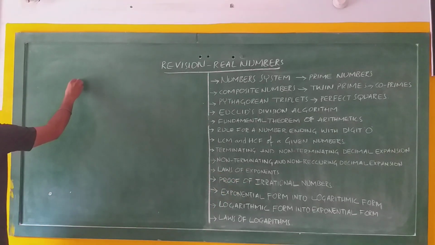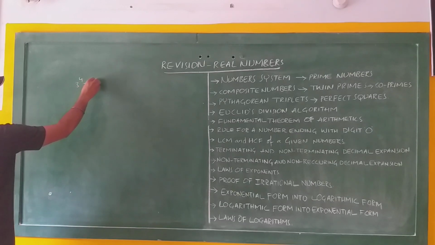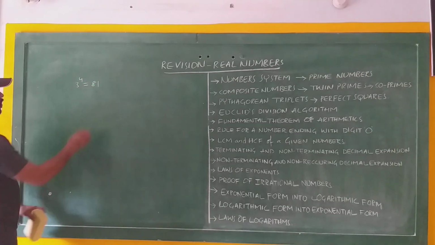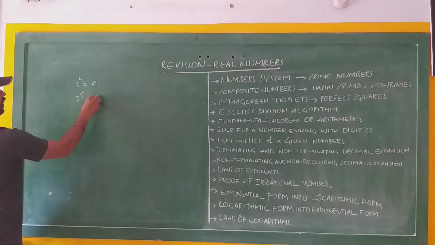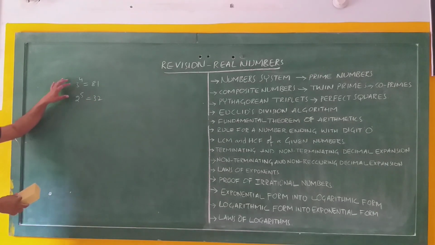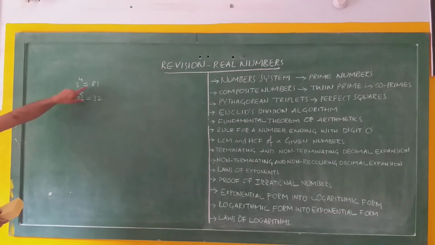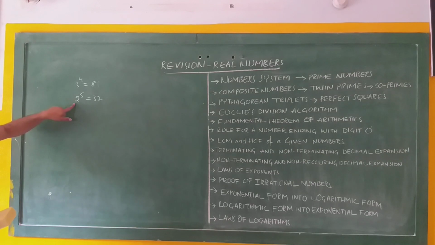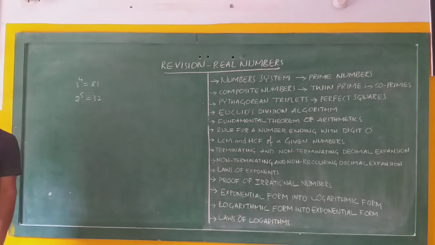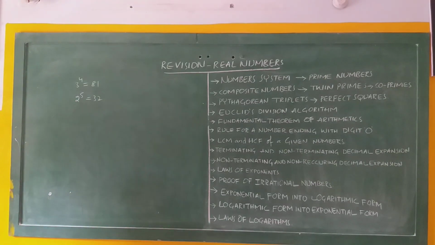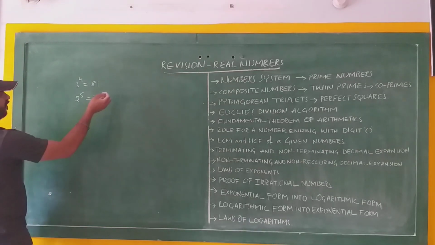Next, exponential form into logarithmic form. Suppose 3 to the power of 4 is equal to how much here? 81. And 2 to the power of 5 equal to 32. Now that means 3 to the power of 4 is the exponential form of 81 and 2 to the power of 5 is the exponential form of 32. This exponential form can be converted into logarithmic form.